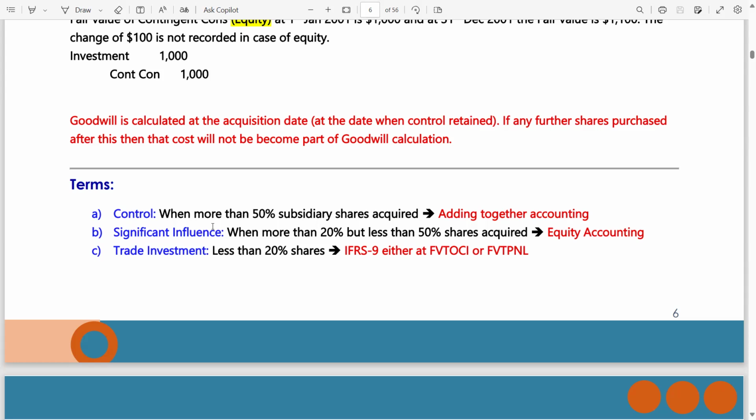If trade investment is less than 20% shares, use IFRS 9, because this is an equity recorded at either fair value through P&L, which is the default category. From fair value through P&L to fair value through OCI, you need an election, you need a permission. But once you move to fair value through OCI, from fair value through P&L, then there is no option to reverse back. So make sure before classifying your equity investment.